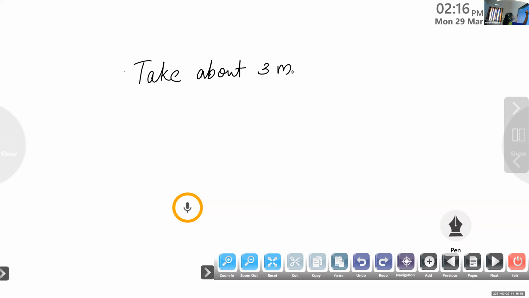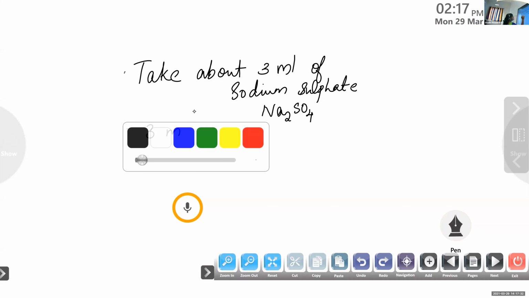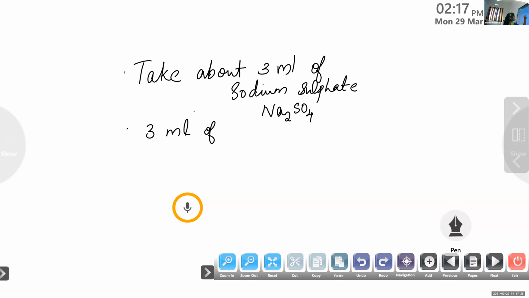First one, take about 3 milliliter of sodium sulfate solution, right? What's the chemical formula of sodium sulfate? Can you tell me? Anyone? Na2SO4. Yeah, Na2SO4. This is the first step. Then the second one, in another test tube, take about 3 ml of barium chloride solution. Okay, 3 milliliter of barium chloride.